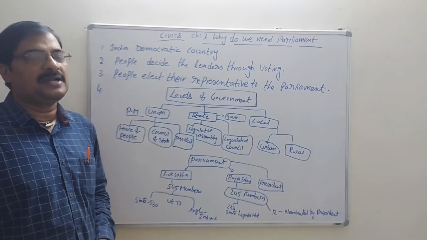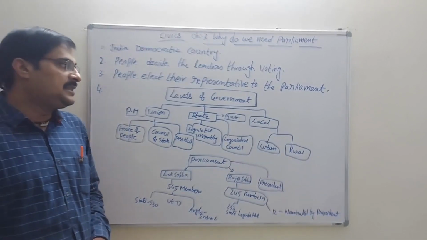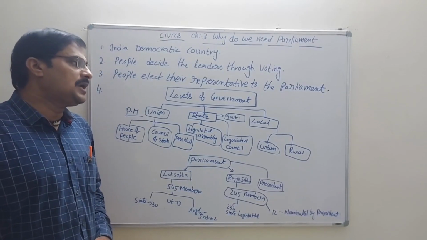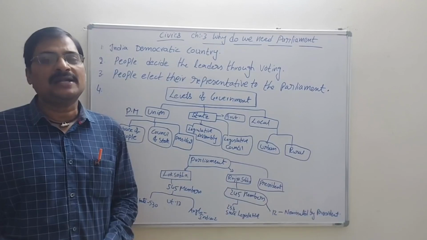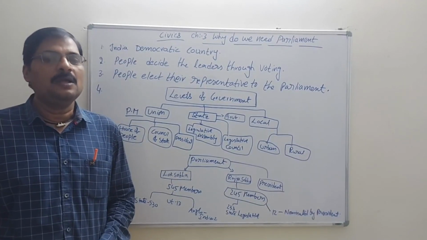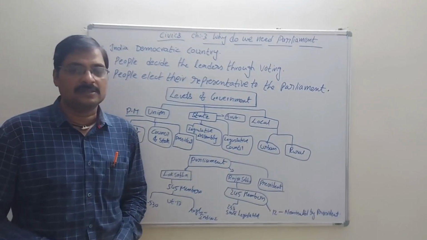There are different kinds of councils of ministers at the state level also. And the local government: according to the local government, we have two kinds, urban government and rural government.